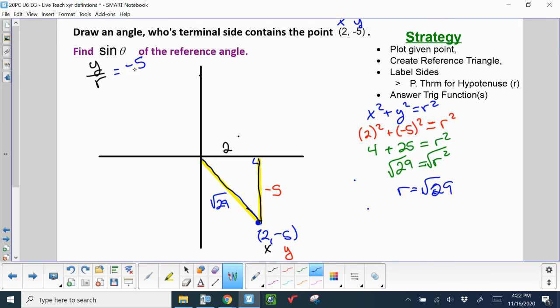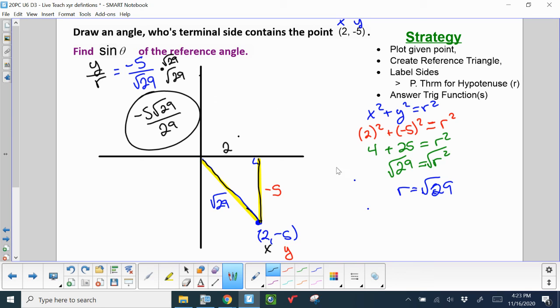So I have negative 5 over root 29, which I must rationalize. So I get a final answer of negative 5 root 29 over 29. And there we go. So there's a quick recap of what we did in day 2 using x, y, and r definitions to just further enhance our learning. Thanks for watching.